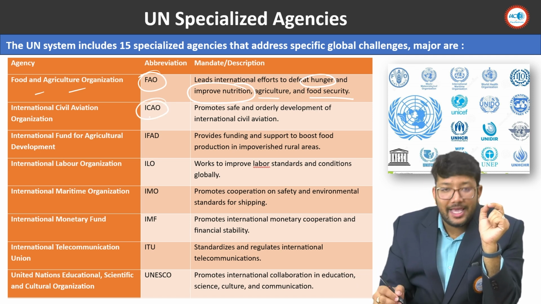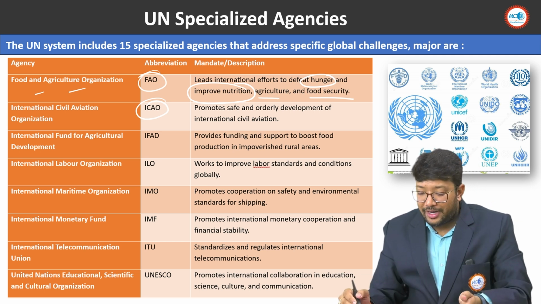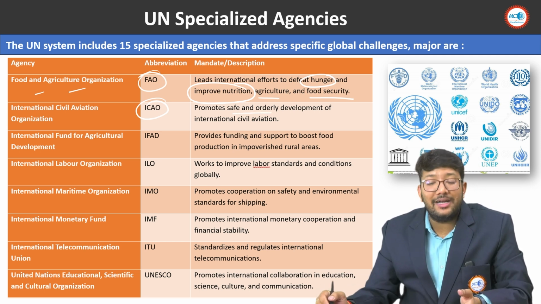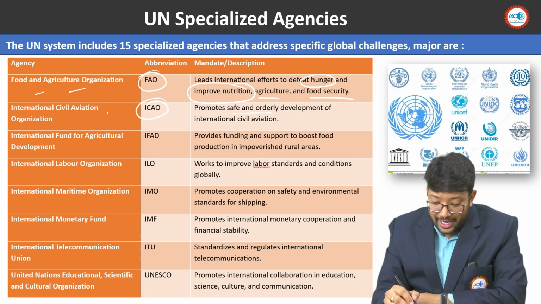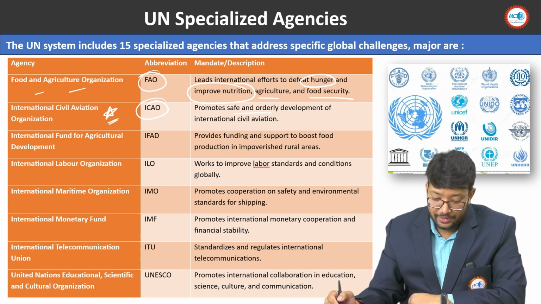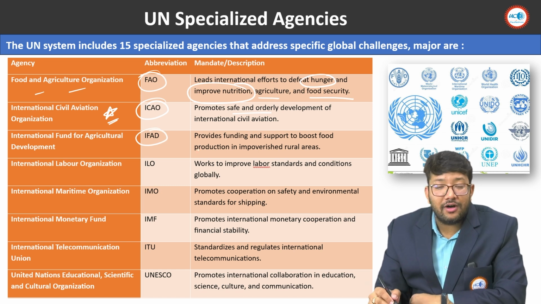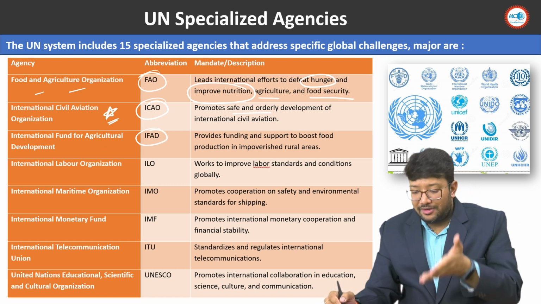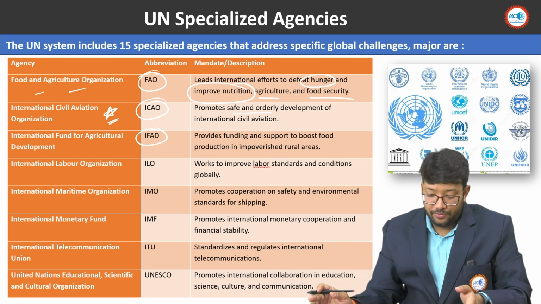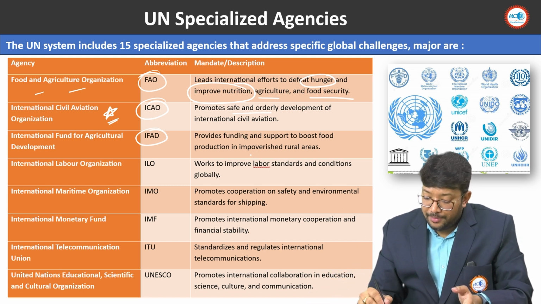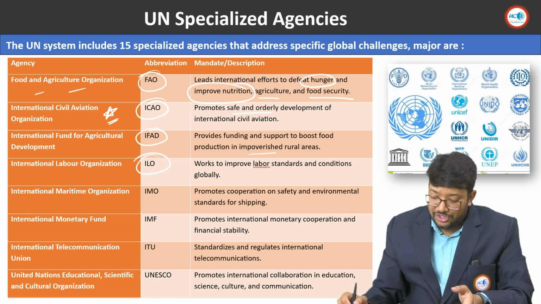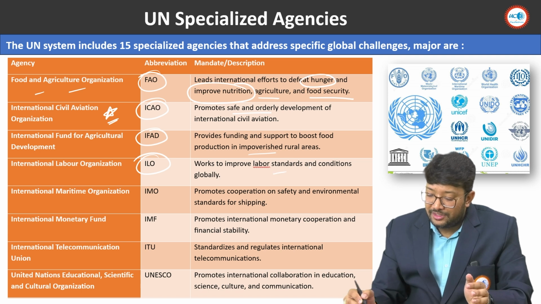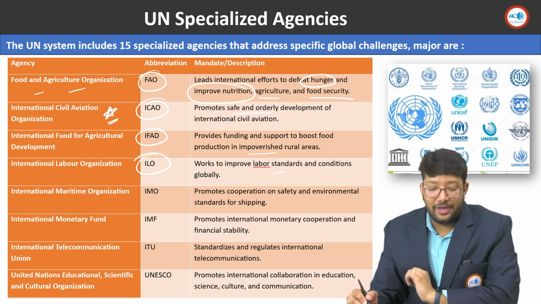The second one is ICAO, International Civil Aviation Organization. It promotes safe and orderly development of international civil aviation. The recent tragedy of Air India in Ahmedabad has again highlighted this particular organization, ICAO. The third one is IFAD, International Fund for Agricultural Development. The name itself suggests that it supports and funds food production in impoverished rural areas. Fourth is ILO, International Labour Organization. It works to improve labor standards and conditions of labor globally.